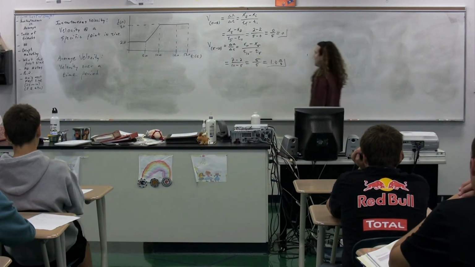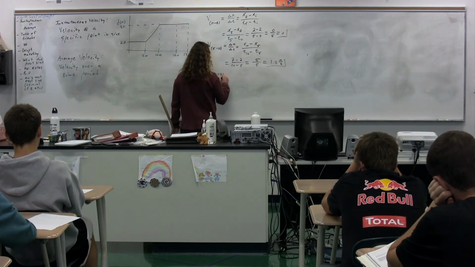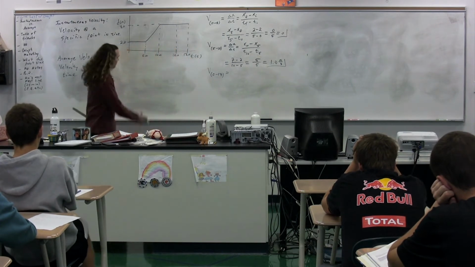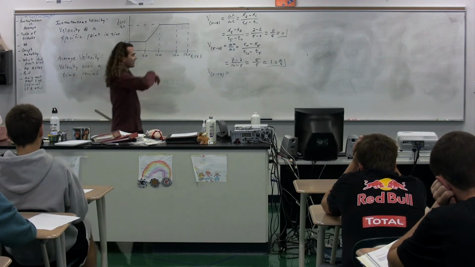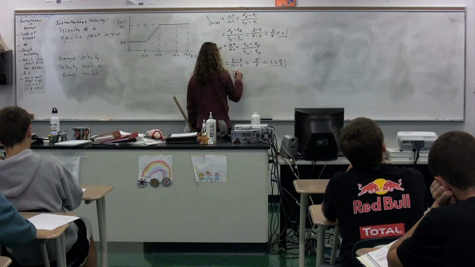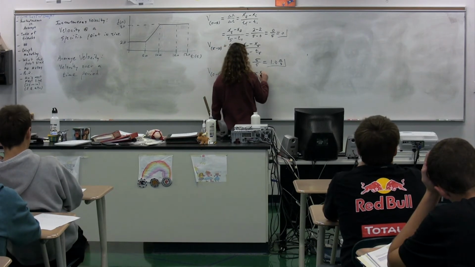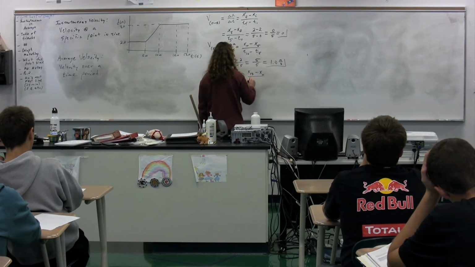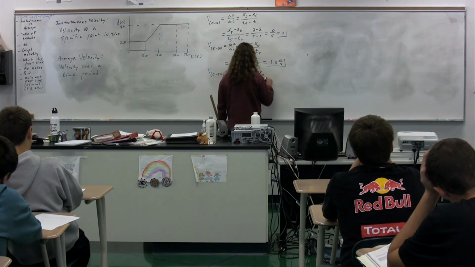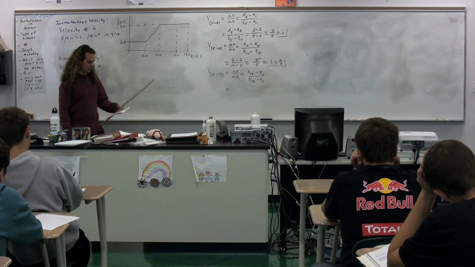Let's now figure out the average velocity from 0 to 17 seconds. We could figure it out from 10 to 17, but you should be able to identify that's equal to 0. At this point, I want to do the average velocity from 0 to 17 seconds. The displacement over time, position at 17 seconds minus the position initial, which is a position at 0 seconds, over time at 17 minus the time at 0 seconds. Please give me all of the numbers here.